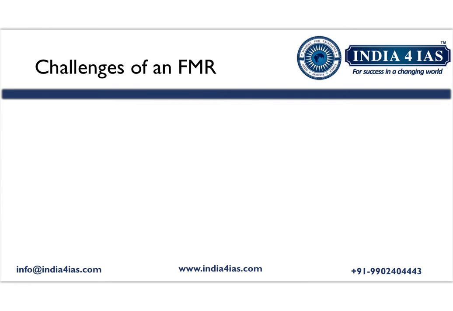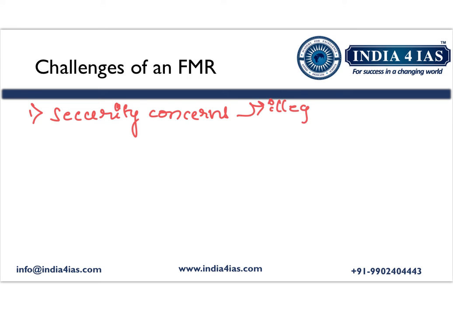Along with the benefits that we have discussed so far, the free movement regime also poses a few challenges like security concerns. So what are the security concerns associated with the free movement regime? The first one is illegal immigration. People across the border can use the free movement regime to immigrate to other countries illegally.